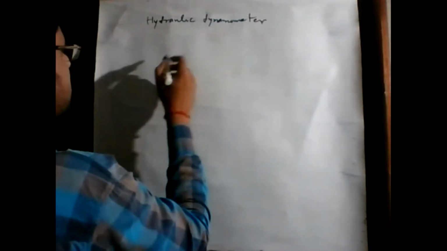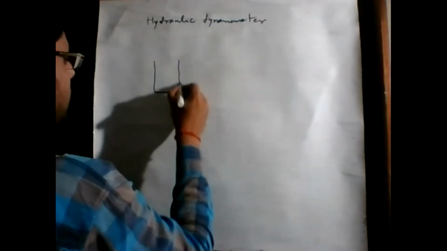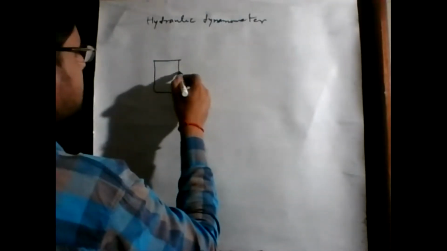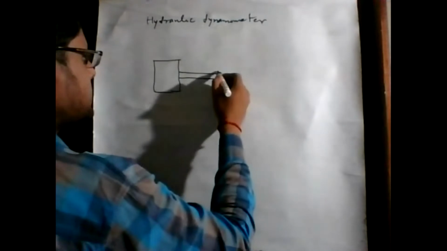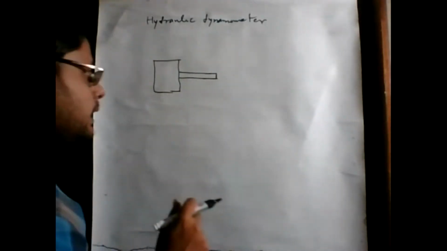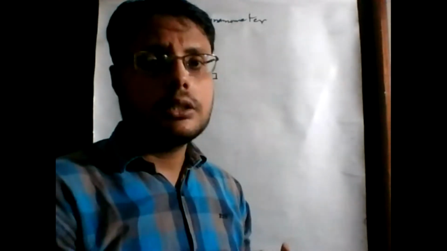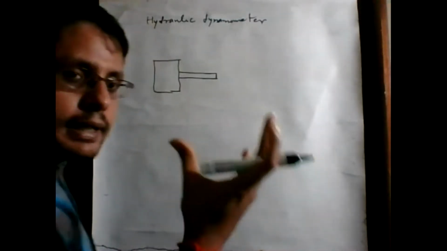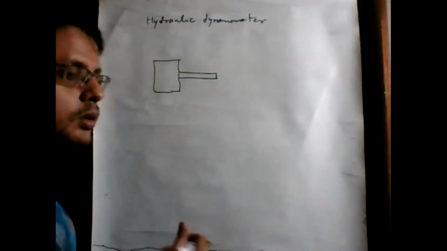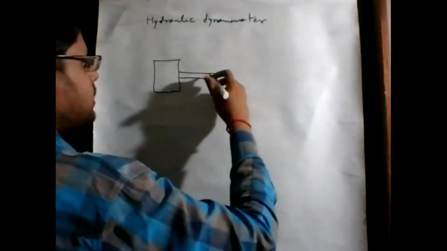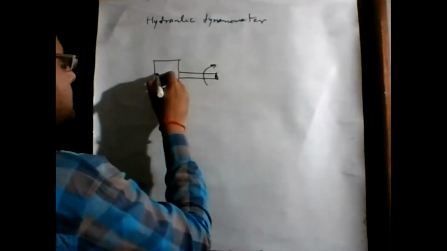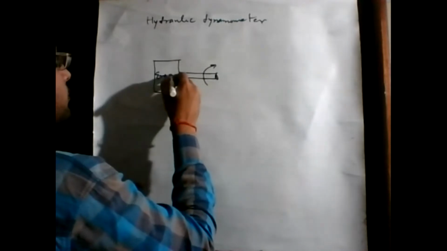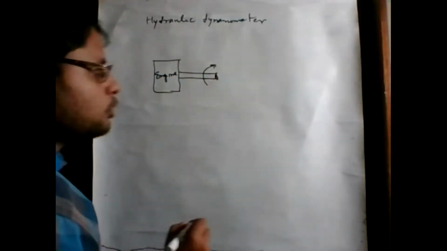It is a device in which, suppose this is an engine, okay, and this is the engine power shaft. Okay, this is the shaft. So if we operate this engine by consuming fuel, this shaft is rotating.